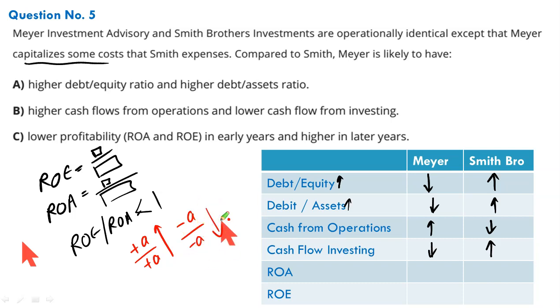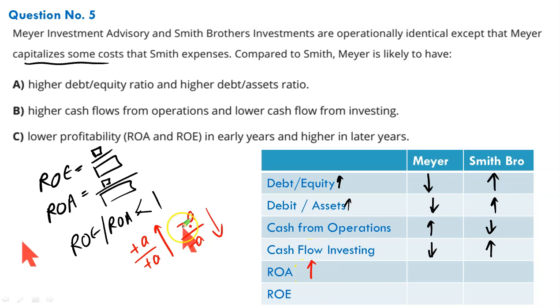Applying this idea on ROA and ROE in case of Mayors, since what Mayor is doing, he is capitalizing the cost, which means he is increasing his asset base. Since the item is not being charged as an expense, resultantly, his income is higher. By the same amount, his assets are higher. When the same amount is being added in both numerator and denominator, the ratio would improve in the early periods.